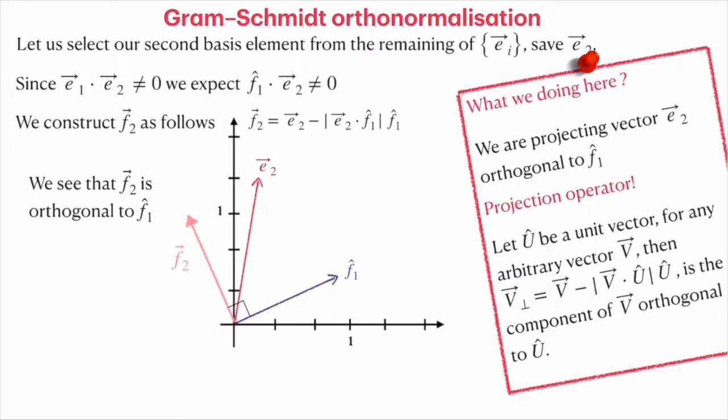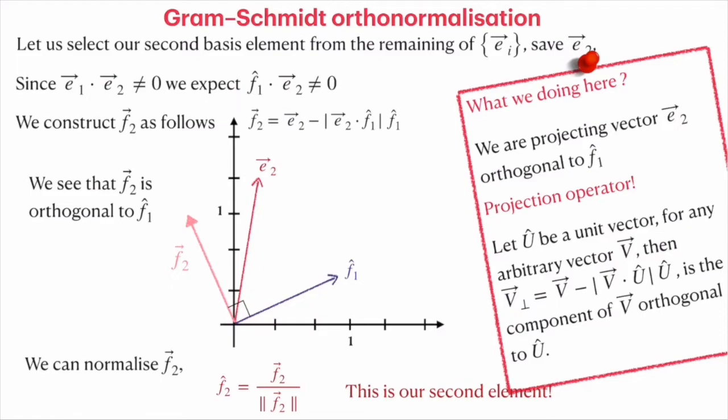That procedure is called taking the projection orthogonal to unit vector u. It is easy to check that v perpendicular is orthogonal to u cap. So it's a straightforward procedure by which one defines an orthogonal operator that operates on any arbitrary vector and produces a vector orthogonal to unit u. So we define our f2 with the projection orthogonal to f1 cap.